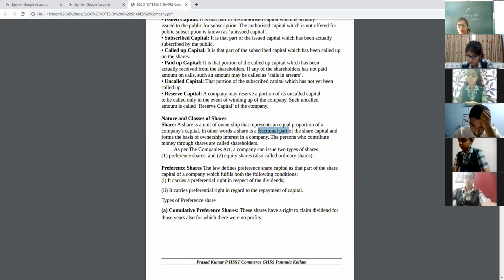Like yesterday I gave you the example, I have 10 shares of Reliance Industries. They have huge capital, and a part of it I have as a share.